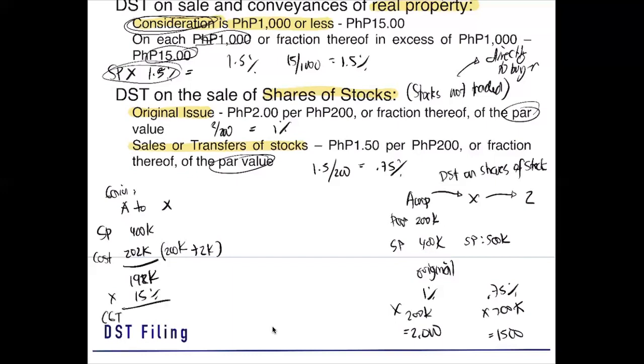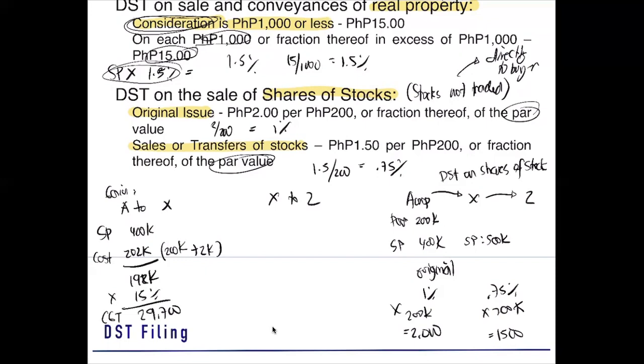What is the CGT of A to X? So 198,000 multiplied by 15%. So we will get 29,700.